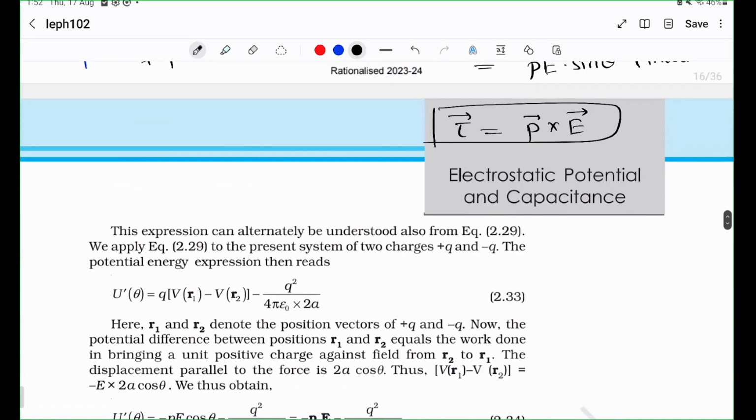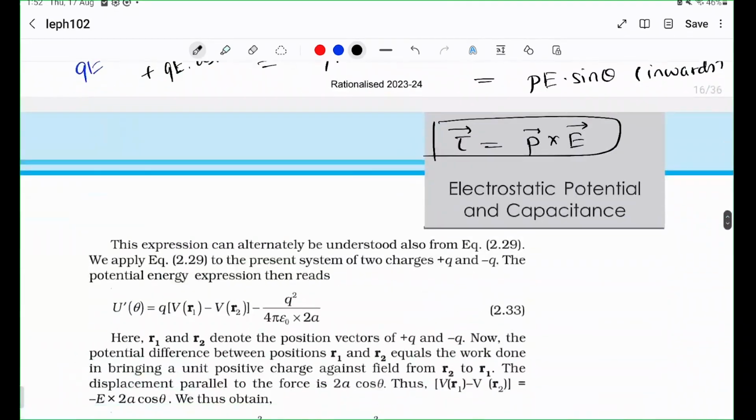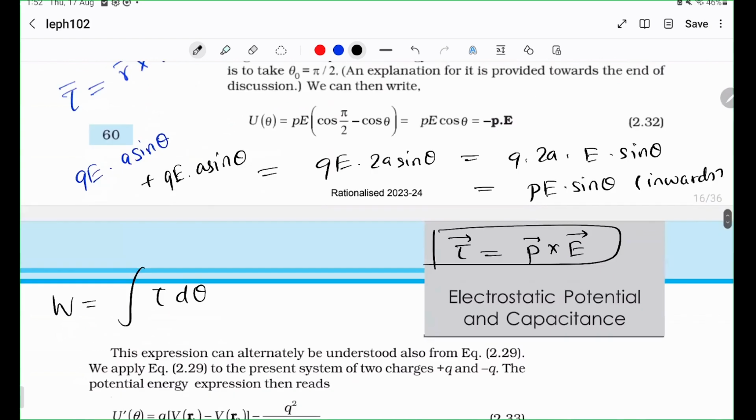Now you can see that work done in the rotational analog is simply integral tau d theta, right? Instead of writing integral F dx, we can write tau d theta. That is the rotational analog of work.